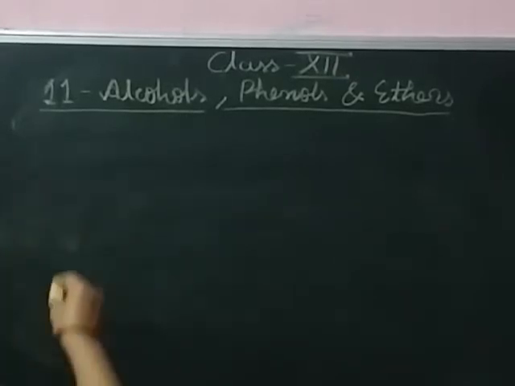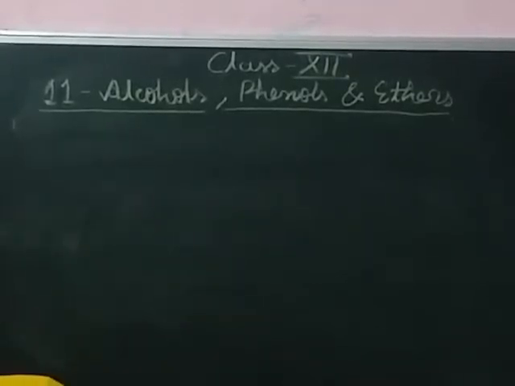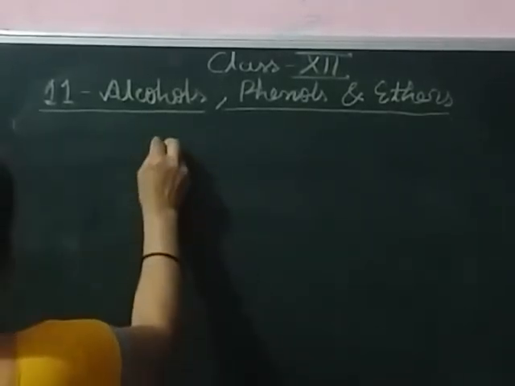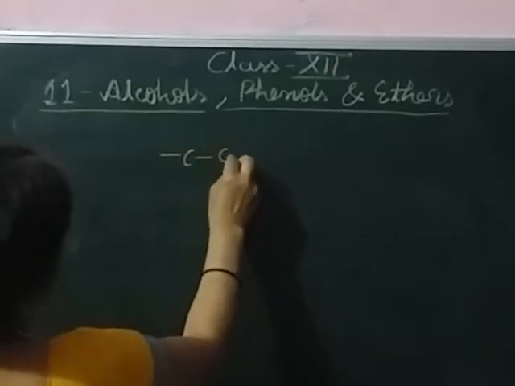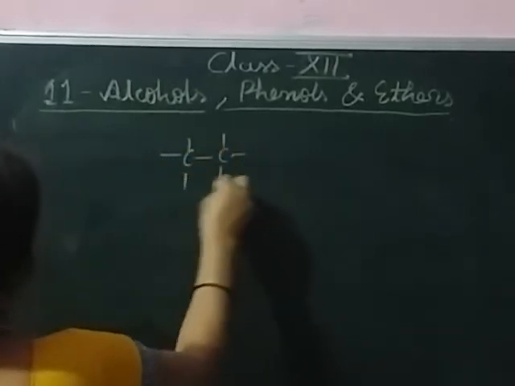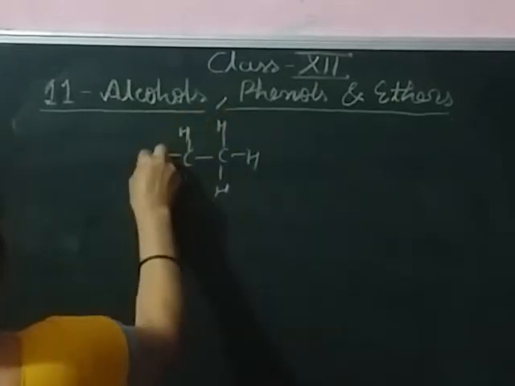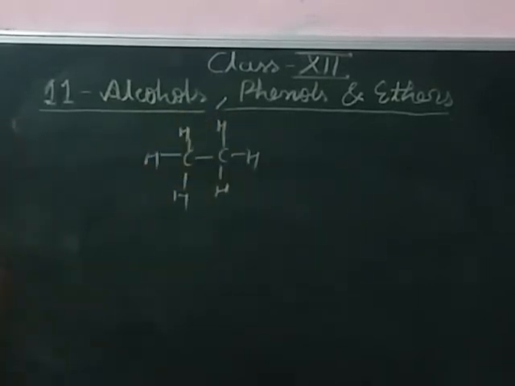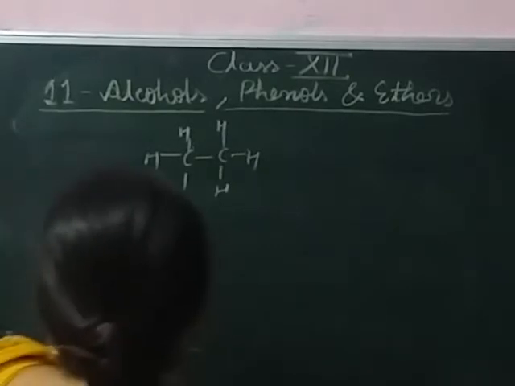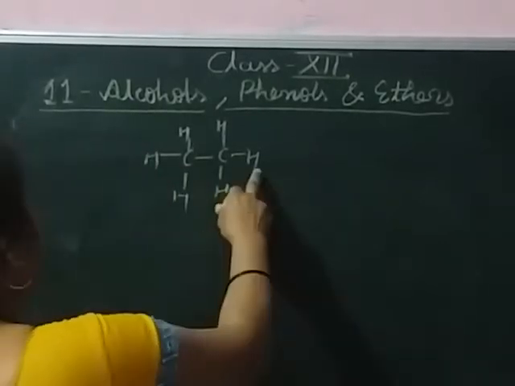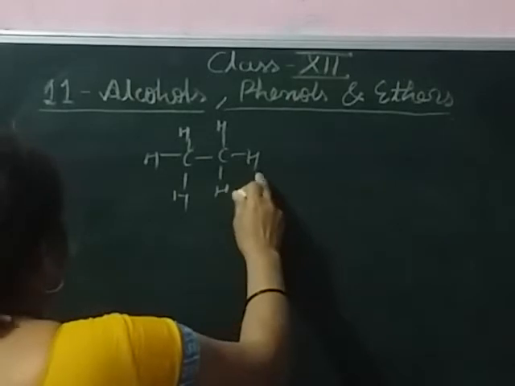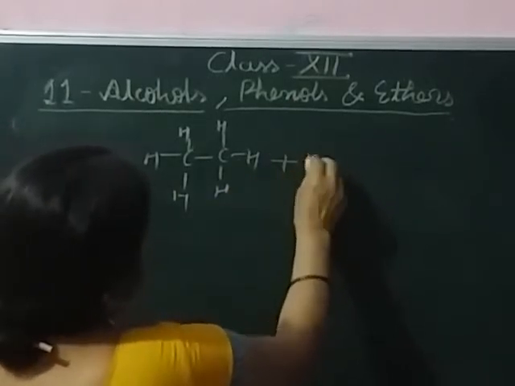Alcohols are formed when a hydrogen atom in a hydrocarbon, an open chain compound, is replaced by an OH group.